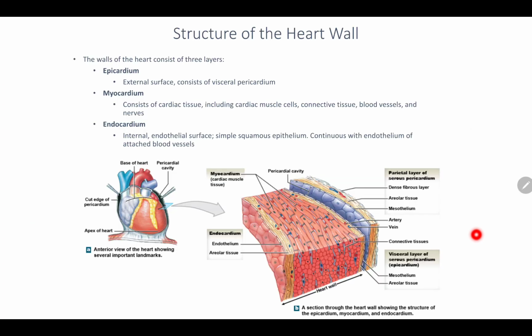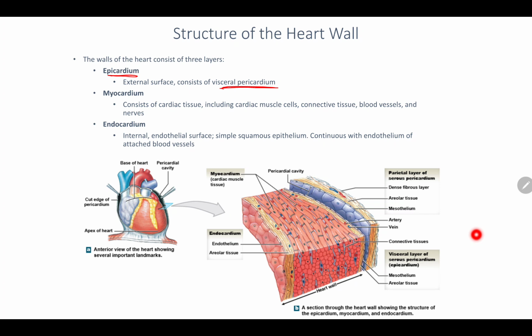So looking at the structures of the heart wall, the heart wall is going to consist of 3 layers, always 3 layers. So we have the epicardium, which is also called the visceral pericardium. That's going to be the outermost layer, okay?